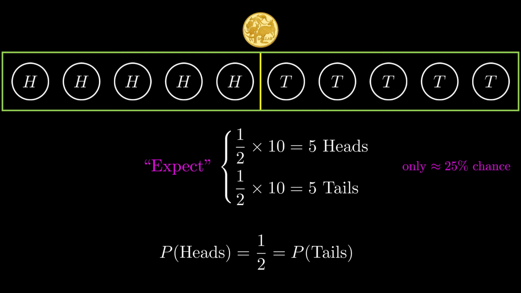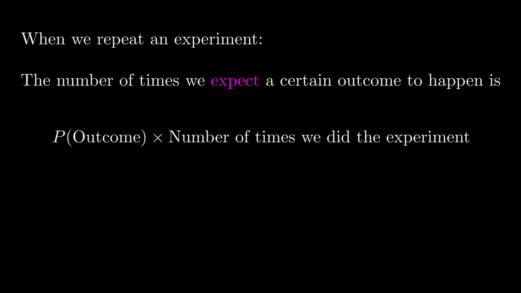Okay, so to generalize the calculation, when we repeat an experiment, the number of times we expect a certain outcome to happen is its probability multiplied by the number of times we did the experiment. Just as our half times 10 equaled 5, and we expected about 5 heads and 5 tails. Okay, so we just multiply the probability by the total number of attempts that we had. Alright, an example of this to finish.